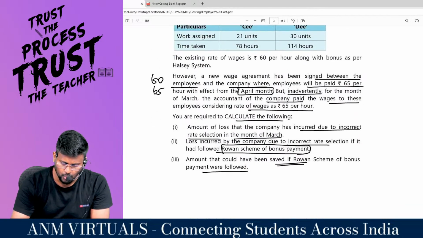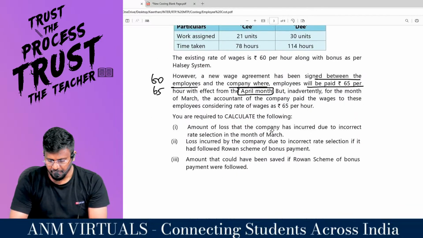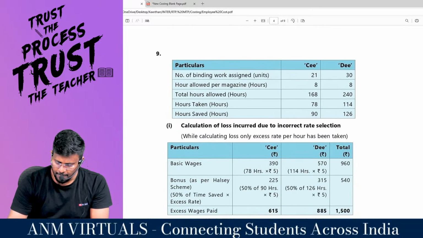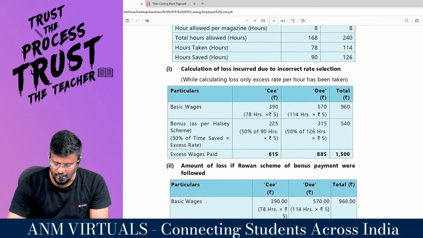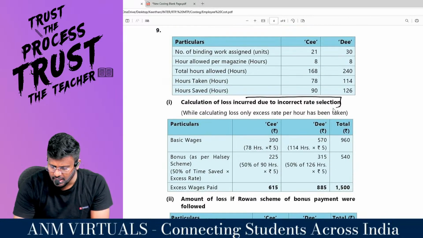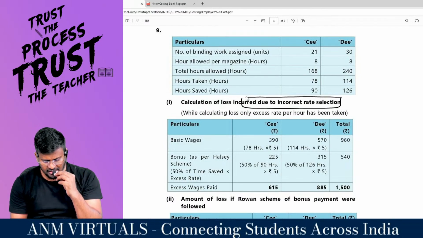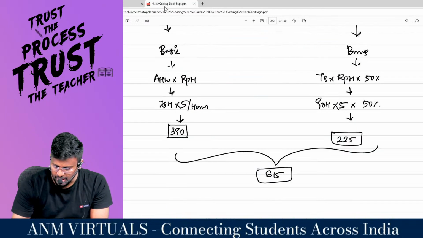This is the first part of the question. What is the amount of loss that the company has incurred due to incorrect rate selection in the month of March? Because of that, look here, man. Calculation of loss incurred due to incorrect rate selection. For the first employee, 615 is the total.